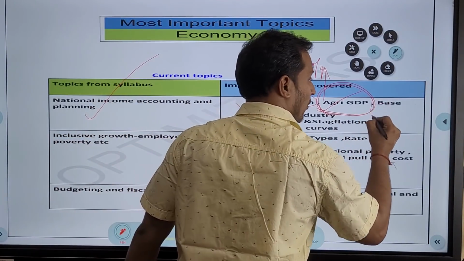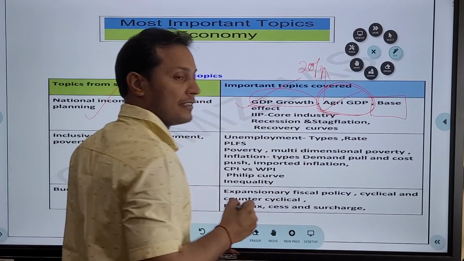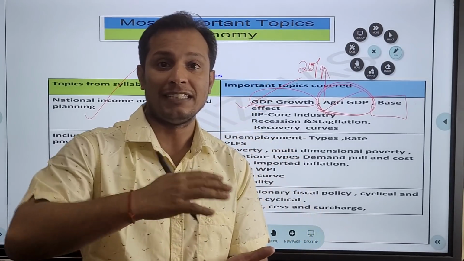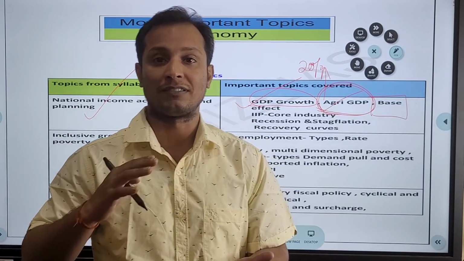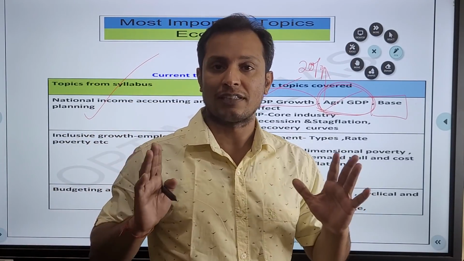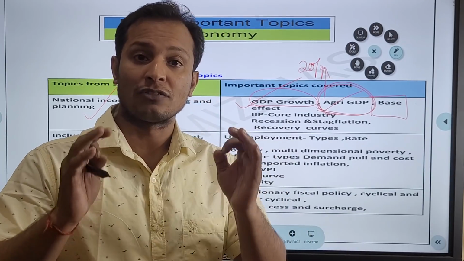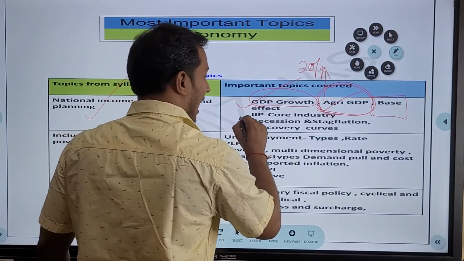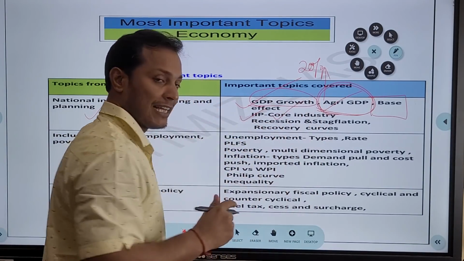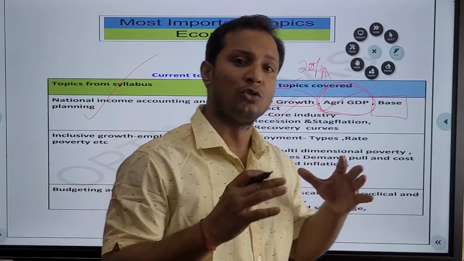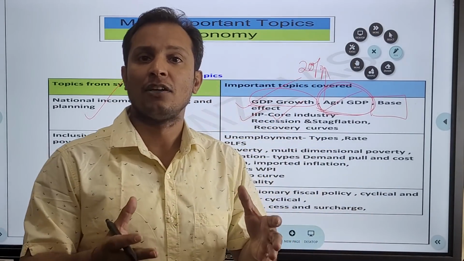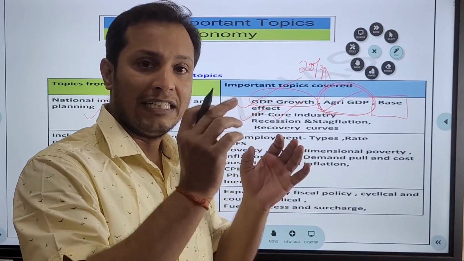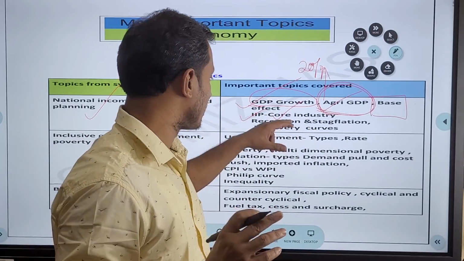The next topic which is important, guys, is the base effect. The base effect is the effect which is because of the change in prices of the previous year compared to this year. So base effect is very important, guys. A question can come on the concept of base effect. Let us see the next topic. The next topic is the IIP and the core industry. Questions can come on who comes out with the IIP data, what is core industry, what comes under the core industry, and what is the contribution of each of the segments of the core industry.